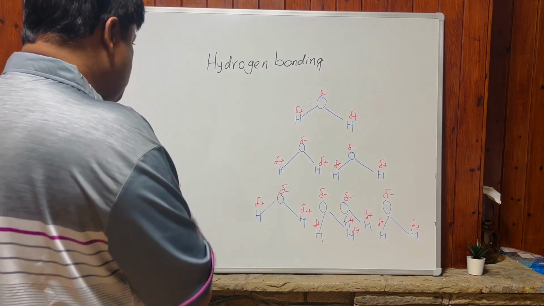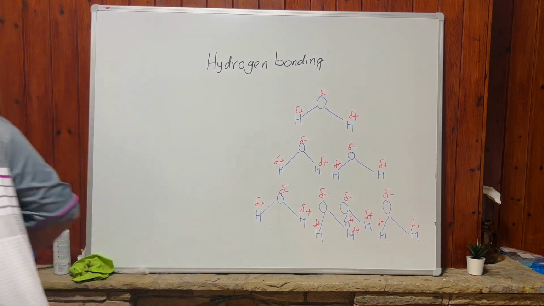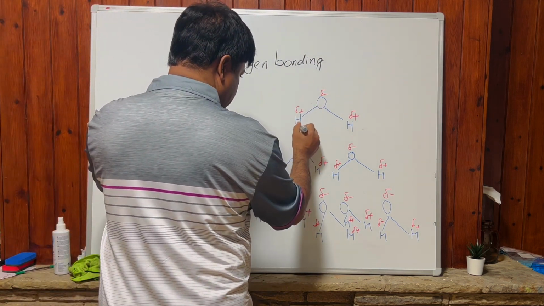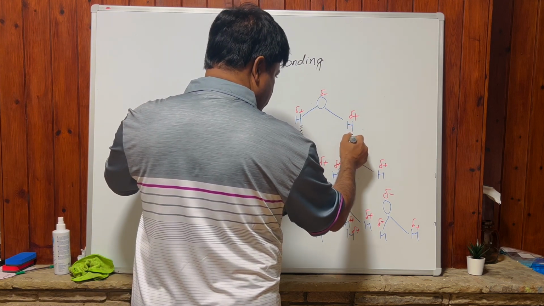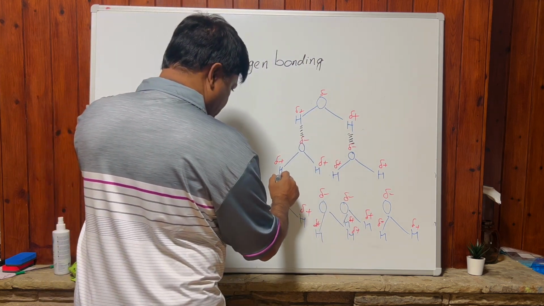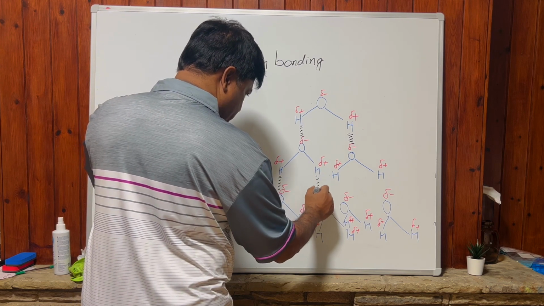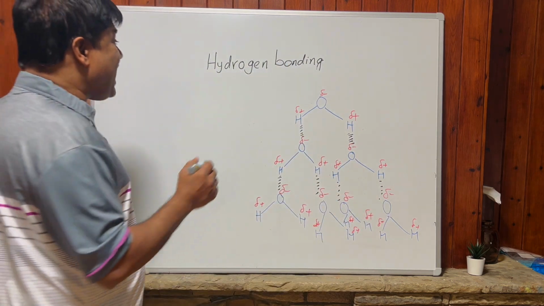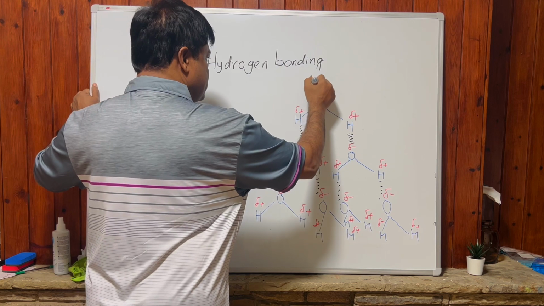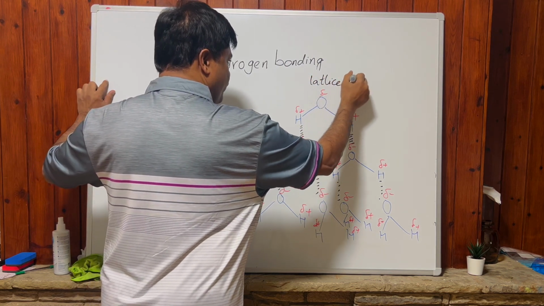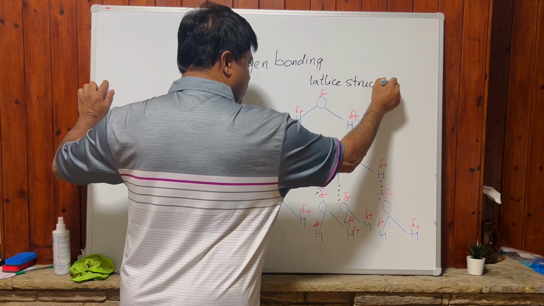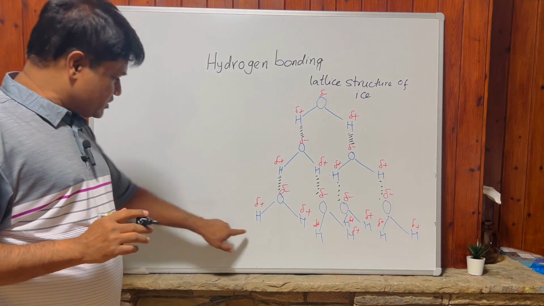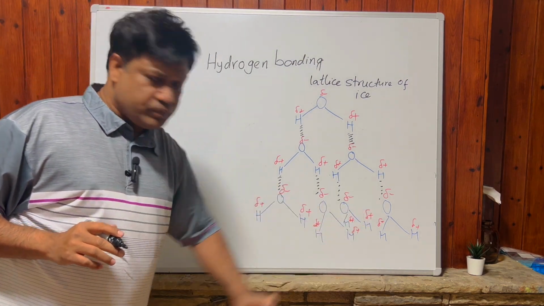Now, the hydrogen bond is present between a highly electronegative atom like oxygen and hydrogen. So I told you two hydrogen bonds, one and one, because it has two hydrogens. It forms an open lattice structure. This is called the lattice structure of ice, or the open structure of water. It forms a cage-like structure.